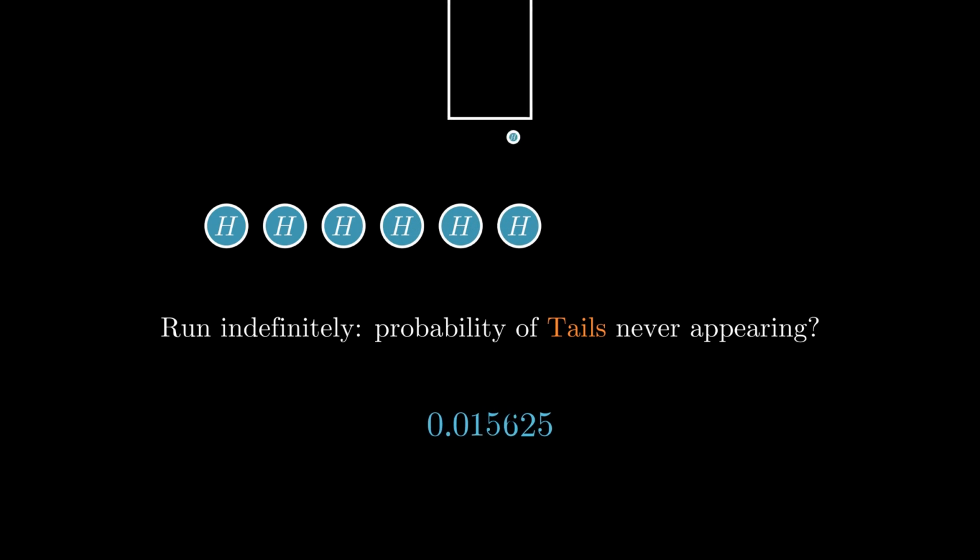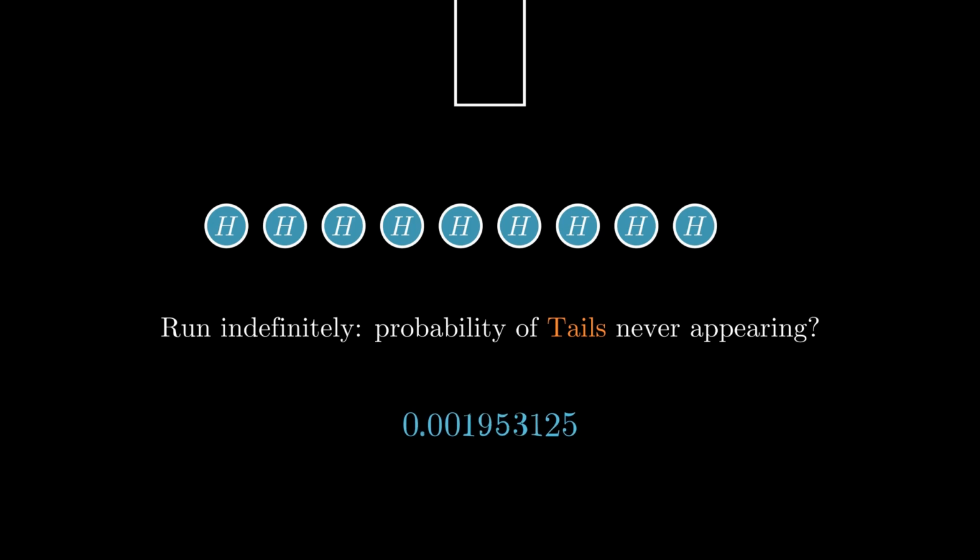Now remember, we're going to imagine doing this forever, and we're asking for the chance of getting no tails at all. So a pure sequence of heads, heads infinitely many times forever. That means we want to multiply a half by itself over and over again forever. Or to make this more precise, we'd take a half to the power of x and then limit x to infinity. That's when we're forced to assign a probability of 0 to this event, because a half to the x as x goes to infinity is equal to 0, the limit equals 0.